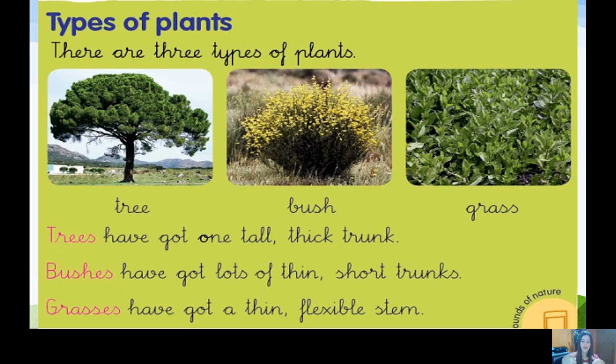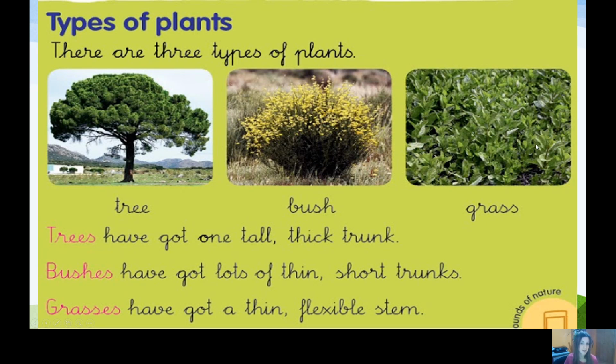And it has only one thick and tall trunk, okay? And then it has different branches and then the leaves. That's a tree. Then we have the bushes. This is a bush. And the bushes have lots of thin, short trunks. Can you see them? Not only one like this one that is very tall. It has several, lots of them. They are also trunks, but they are thin, right? And in Spanish we say bush is arbusto, arbusto, okay?